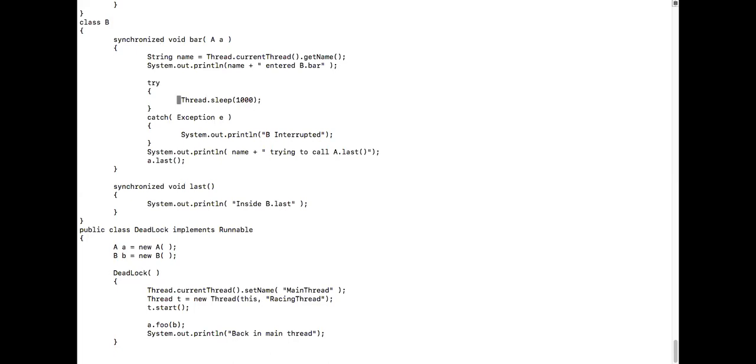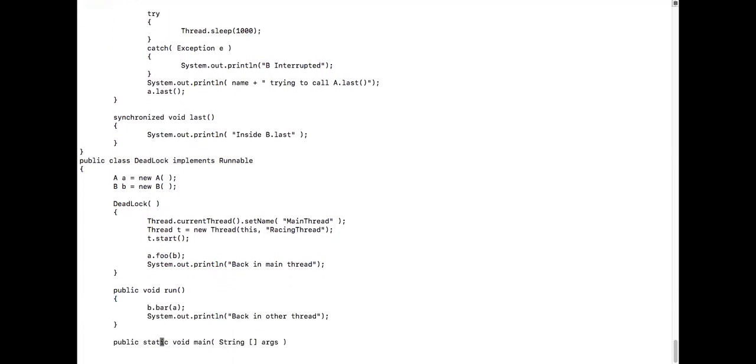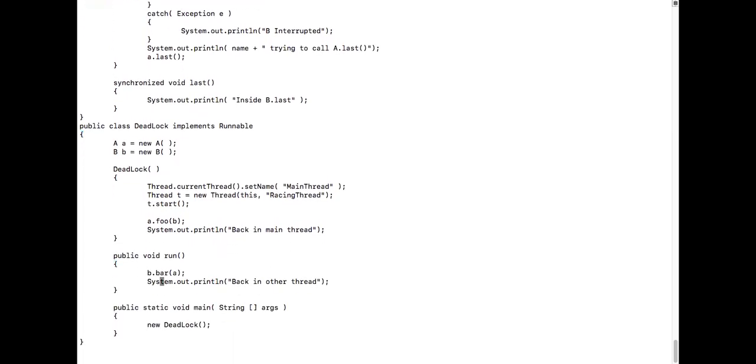Then what happens? It went to sleep. What happens when it goes to sleep? Any idea what will happen? The thread will go to sleep. Now we had left out here, T dot start. Now the main thread will start running here, A dot foo. It was earlier T dot start, the control came to run, and we went into this one, B dot bar.